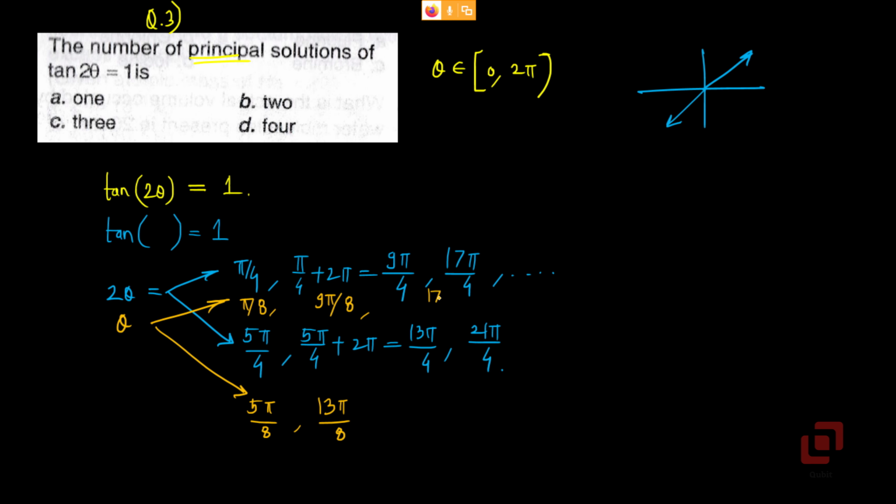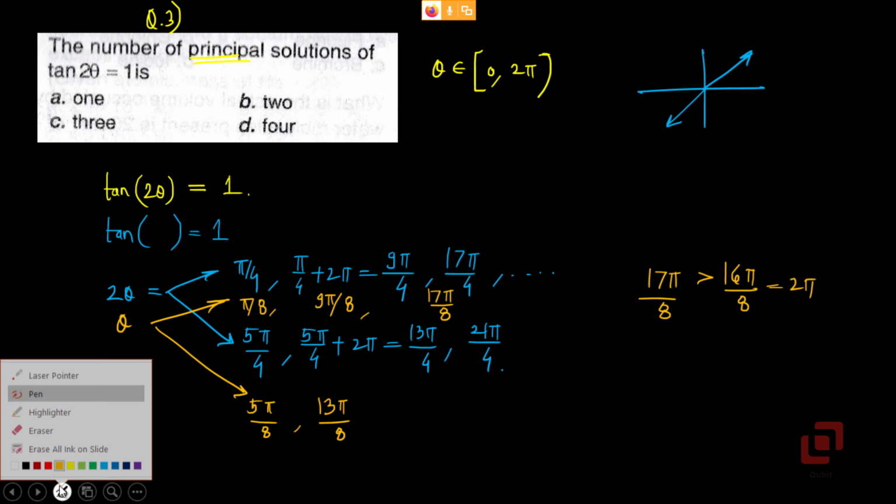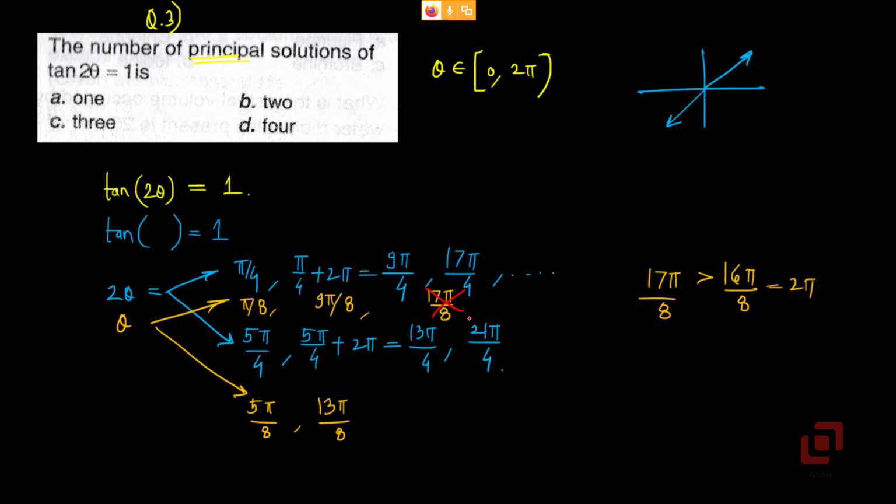Then we have 17 pi by 8, but observe that 17 pi by 8 is greater than 16 pi by 8. But what is 16 pi by 8? 2 pi. So should we consider 17 pi by 8 as a principal solution? No. It is a general solution, mind you, but it is not a principal solution because it does not fall in this range. And no question about 21 pi by 4 because it is still greater than 17 pi by 4.